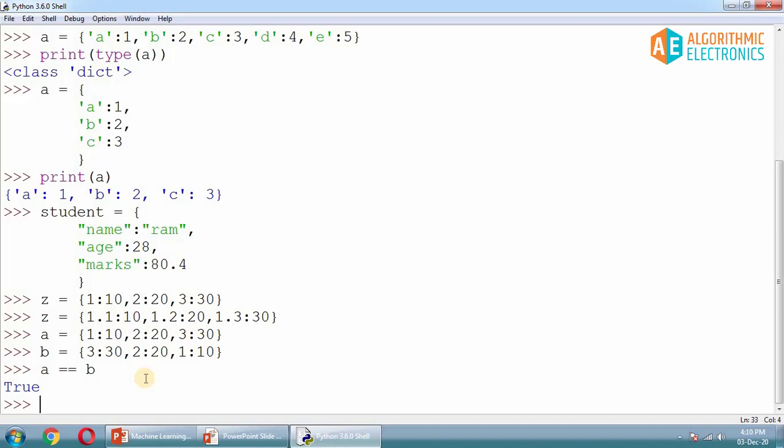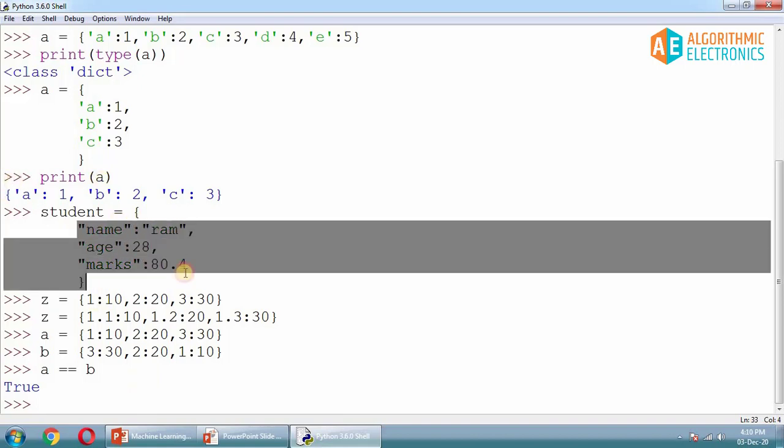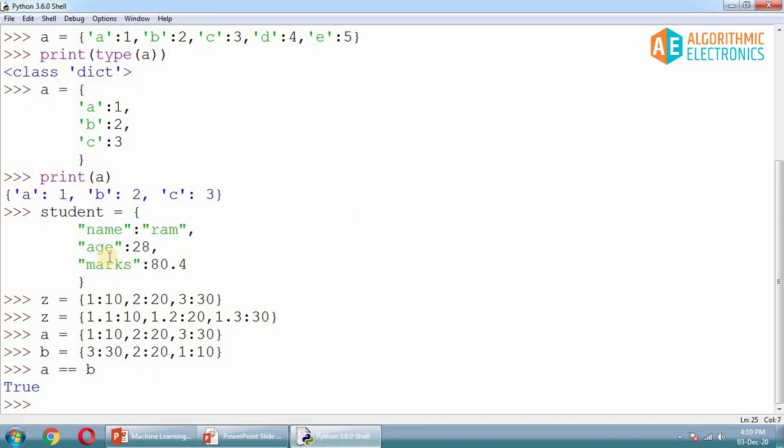That's a very important thing. And obviously it can be, because in the data we are storing here, it doesn't matter whether you place name first and age second, or the marks after that. Even if you place marks first and name at the end, that is also totally fine. This is not going to affect the data stored, as each and every value has its unique key. So definitely you can place them as per your requirement in the dictionary.